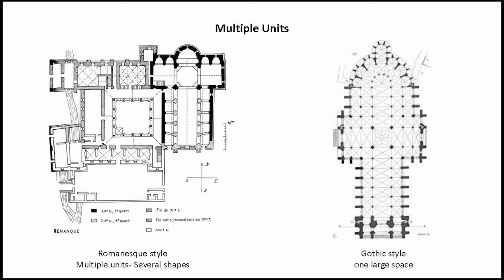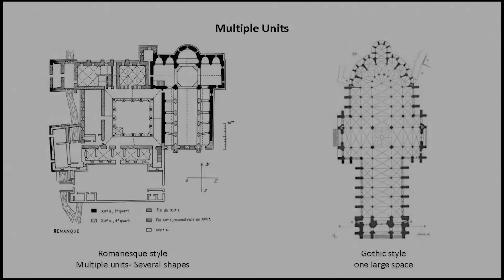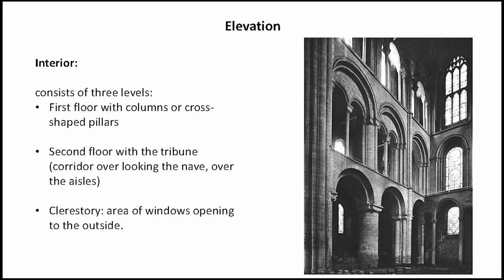But on the right, we can see a Gothic style church plan, where we can see one uninterrupted space enclosed by the exterior, by the envelope. So this was the basic difference in the style of these two periods. Now we will discuss the properties of the interior space of a Romanesque church.